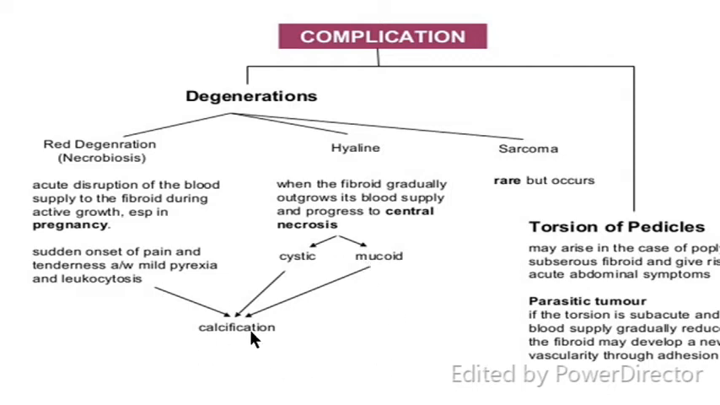All can undergo calcification in menopause. Rarely but can occur is the sarcomatous change. There can be twisting or torsion of the pedicles of a polypoid subserous fibroid. And of course there is an entity called parasitic fibroid or parasitic tumor, where a pedunculated fibroid gets cut off from the uterus and finds its vascularity through adhesions.